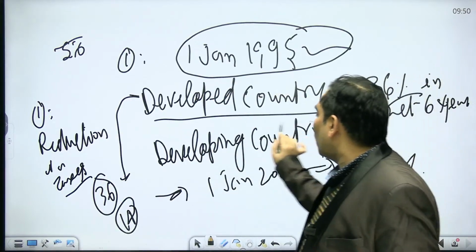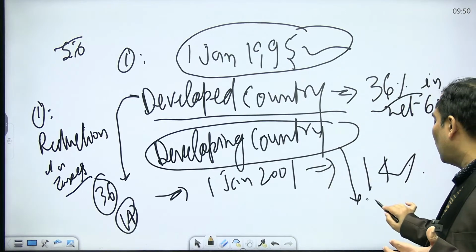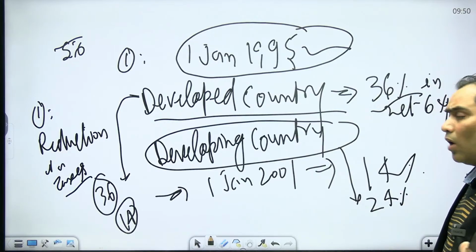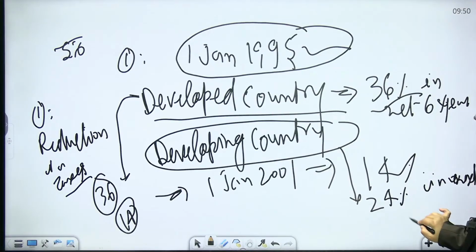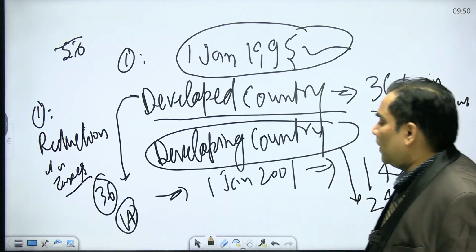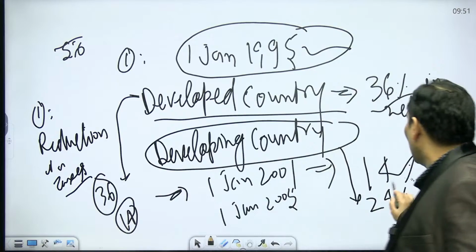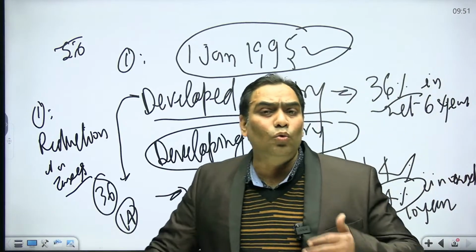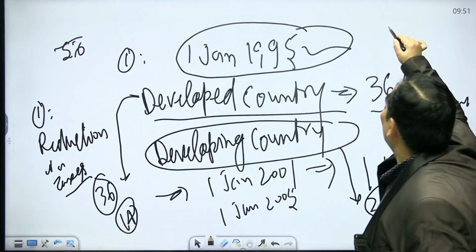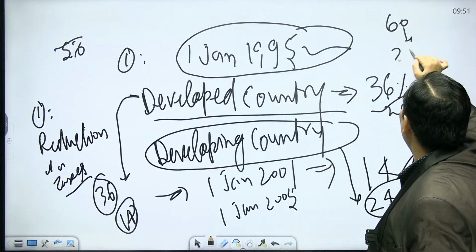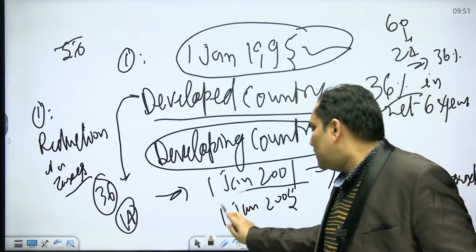Second, what was the provision for developing countries? The provision for developing countries was that they have to reduce their tax rates by 24% in the next 10 years. That means up to 1st January 2005 they had to reduce their taxes by 24%. Like suppose the taxes are 58% or 60%, so they have to reduce by 24%, and what is going to be the net? It is going to be 36%.